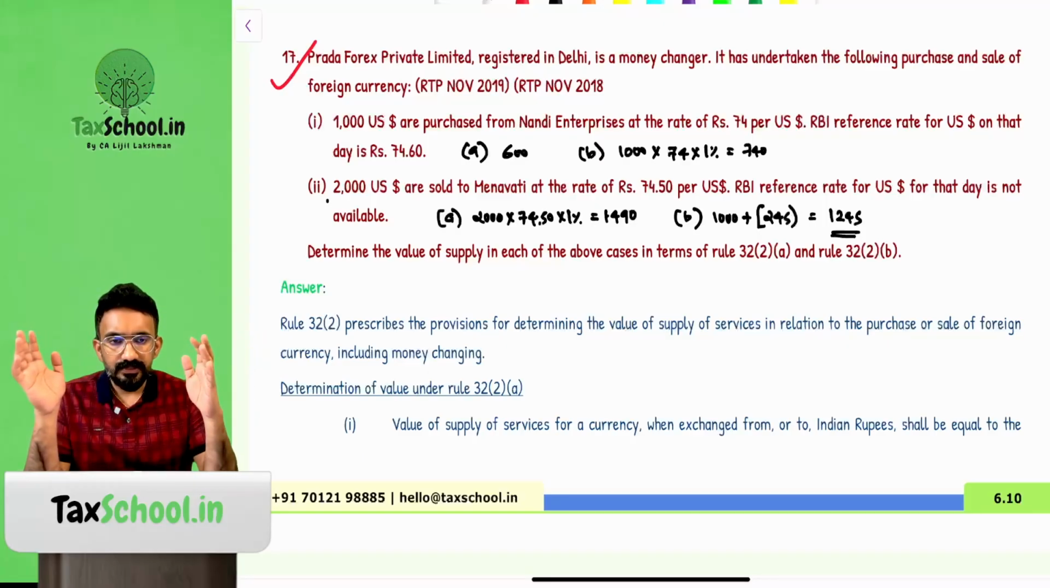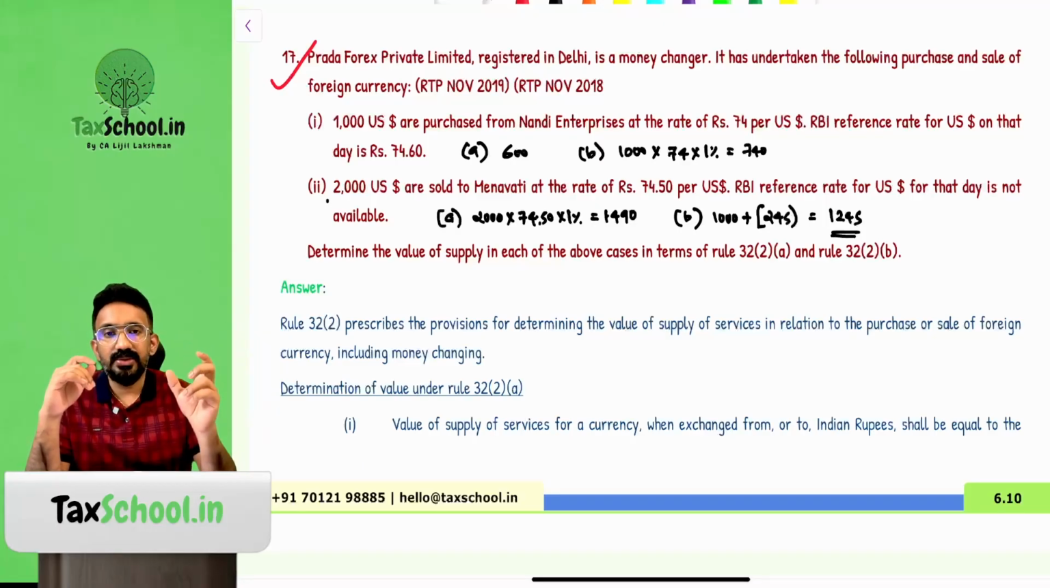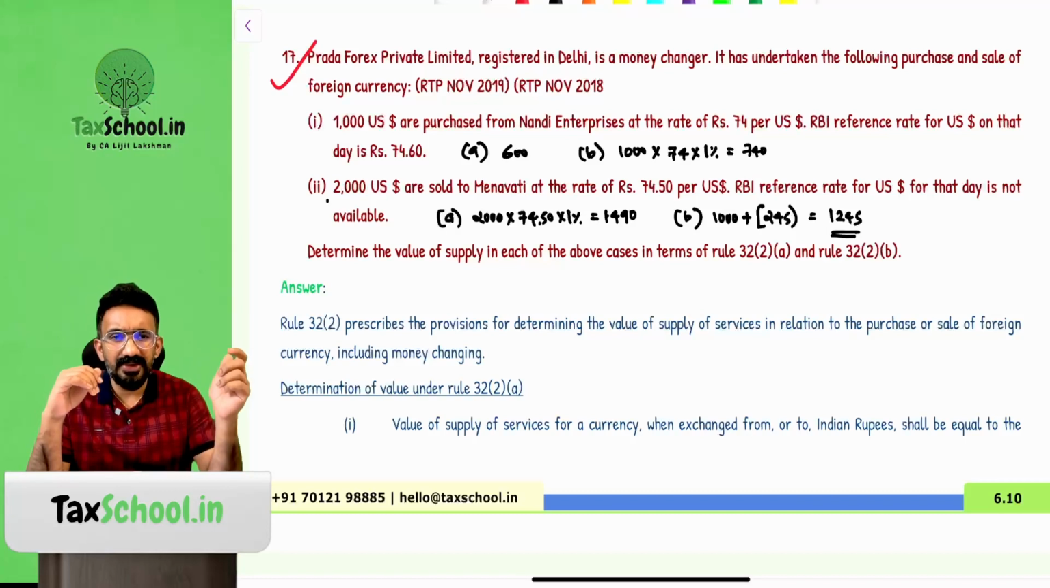Now you will have to look at 2000 into 74.5. Which slab will it come under? You find that it is coming under the second slab, so it is between 1 to 10 lakh. So what you will do? You will do 1000 plus for the difference 0.5%, which gives you 1000 plus 245, 1245.